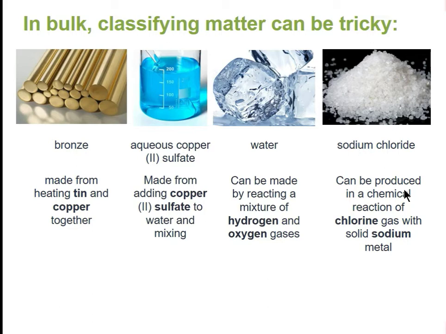So for instance, bronze is made from heating tin and copper together. So I know that it has tin and copper in it. It has 2 different elements in it. Aqueous copper sulfate is made from adding copper(II) sulfate to water and mixing it.